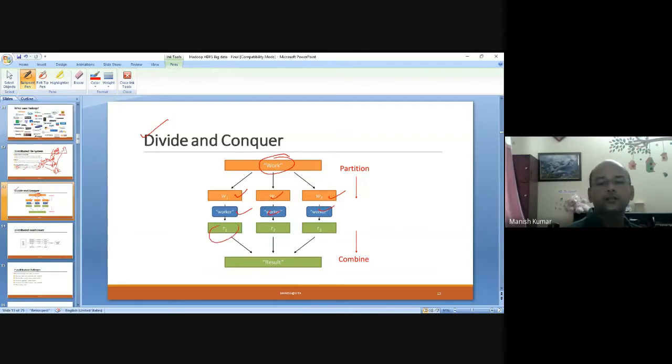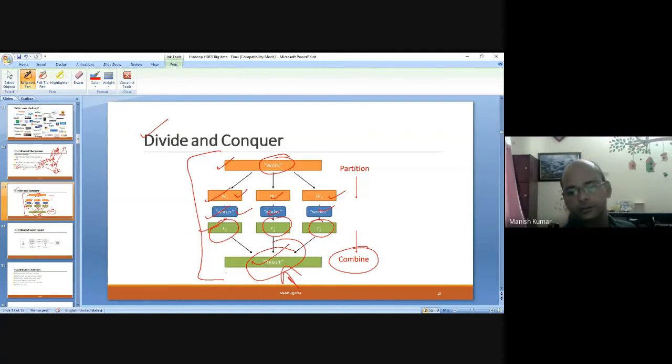Then all results are generated, and somewhere you combine the results here. This is the strategy we apply on this architecture: work comes, is divided, assigned, results generated, and then the results are assembled.